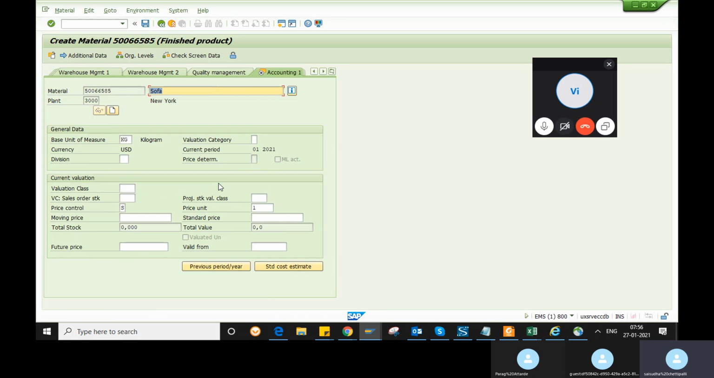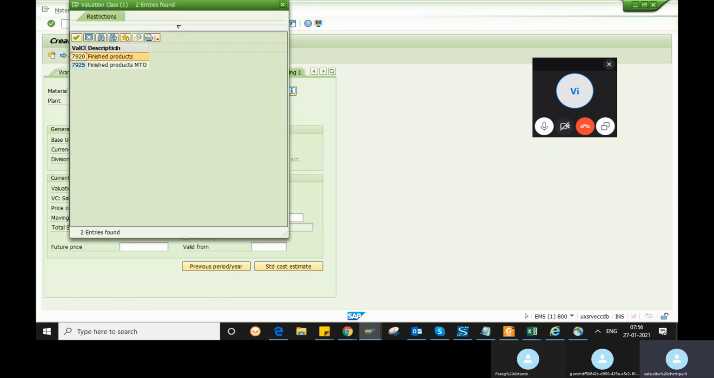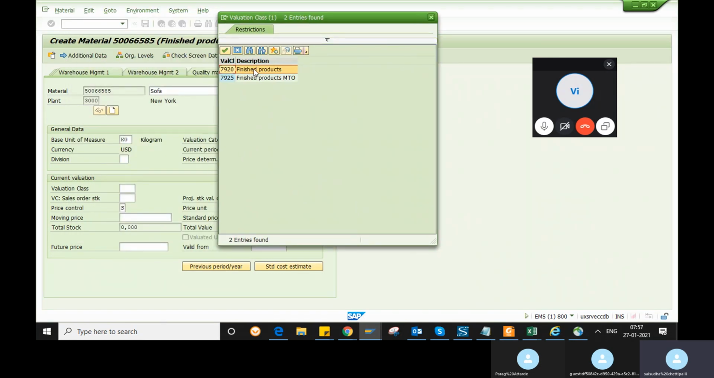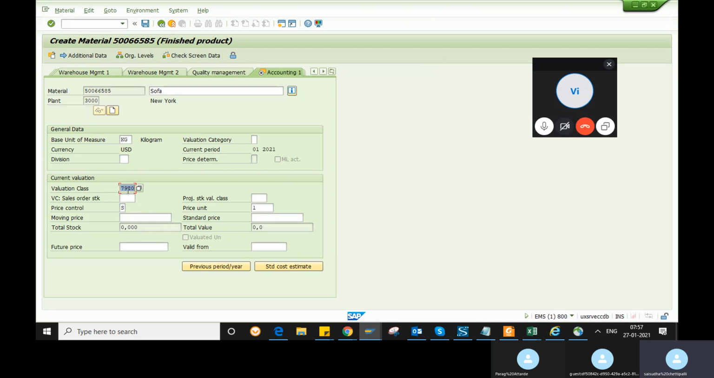And next one is the accounting view. As I explained, what is the valuation class? Valuation class is a standard for the material types. We had selected the finished product material type, so for the finished product, 7920 will be the standard valuation class. Then the price control, whether it is standard price or moving price, you will give that one.